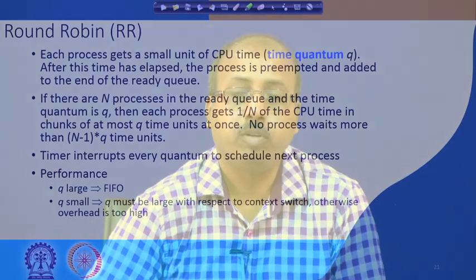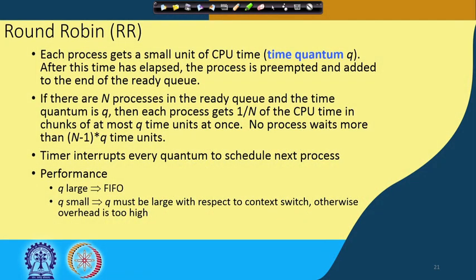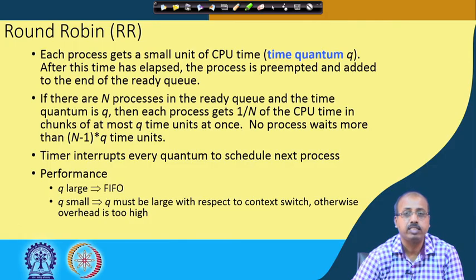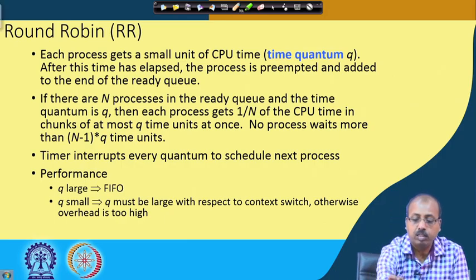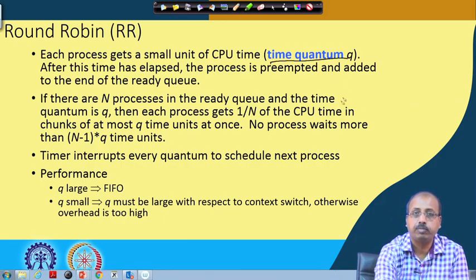After looking into FCFS, SJF and the shortest remaining time first algorithms, the next algorithm in the scheduling policies that you can find in most computer systems is the round robin policy. As the name suggests, there are a number of processes in the system, and each process is given some small unit of CPU time. This is known as the time quantum, or Q.